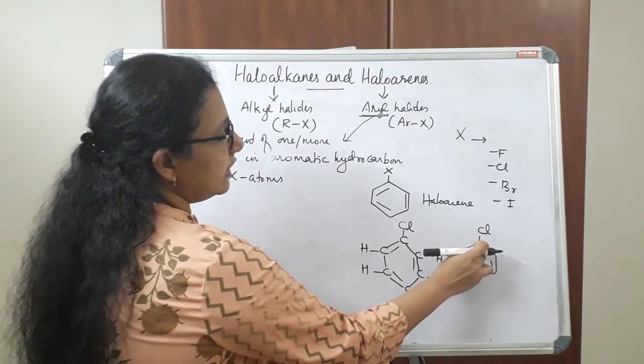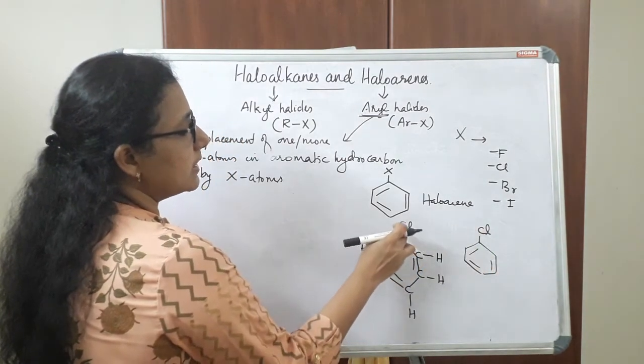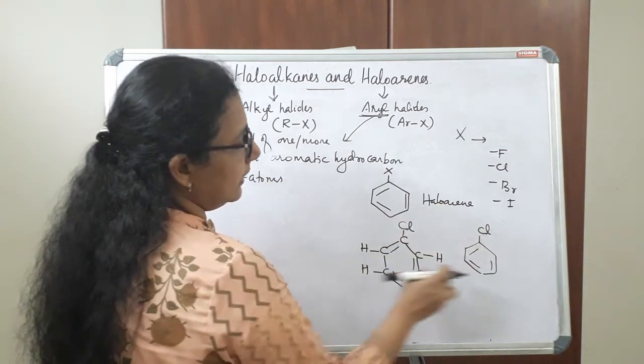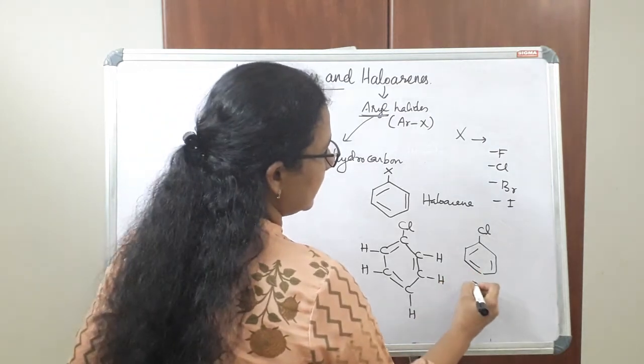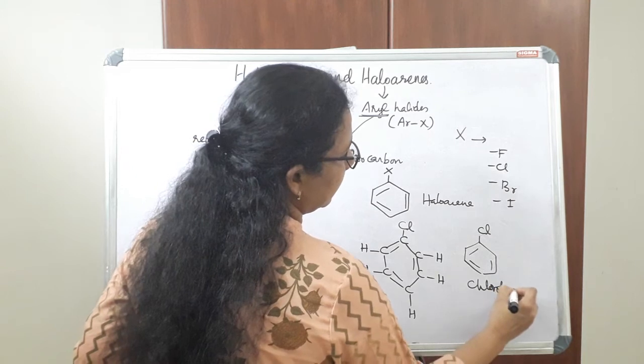So if chlorine is attached to benzene ring, or we can say one of the hydrogen atoms is replaced by a chlorine atom, we will get a haloarene. So in this case, we can name it as chlorobenzene.